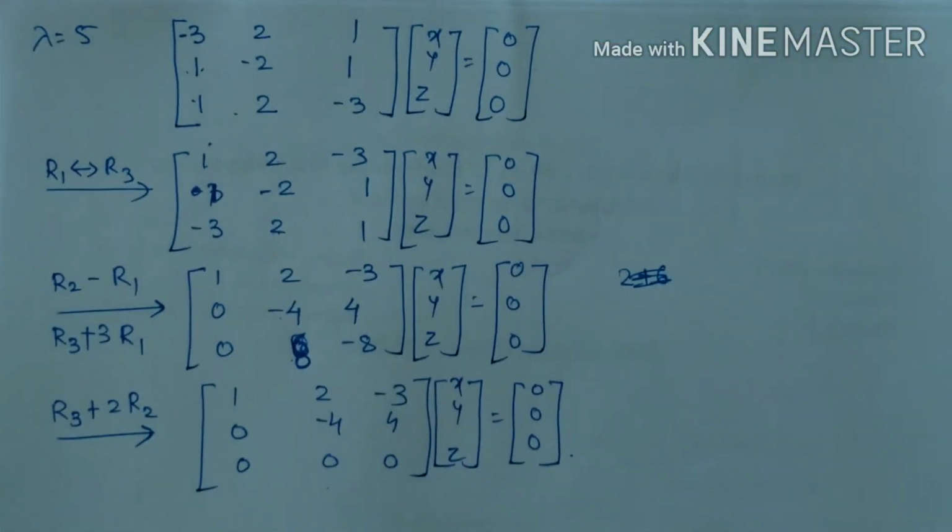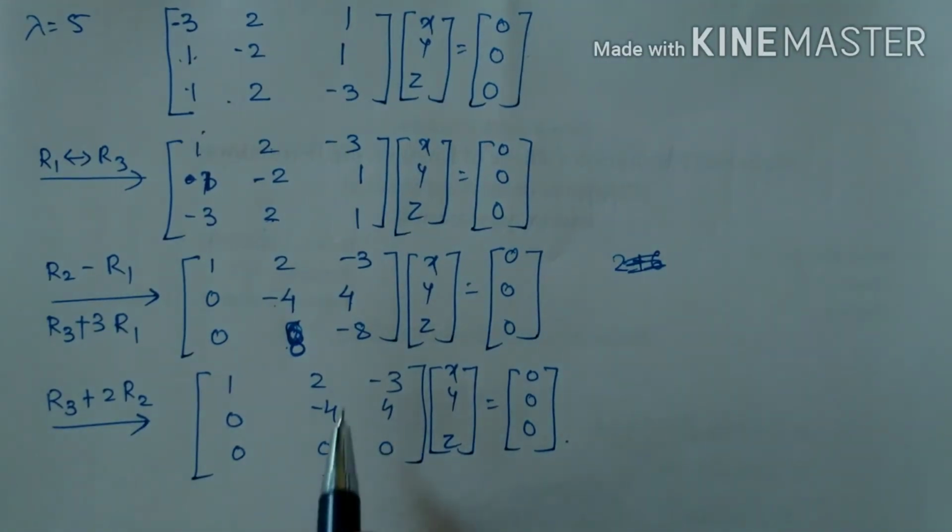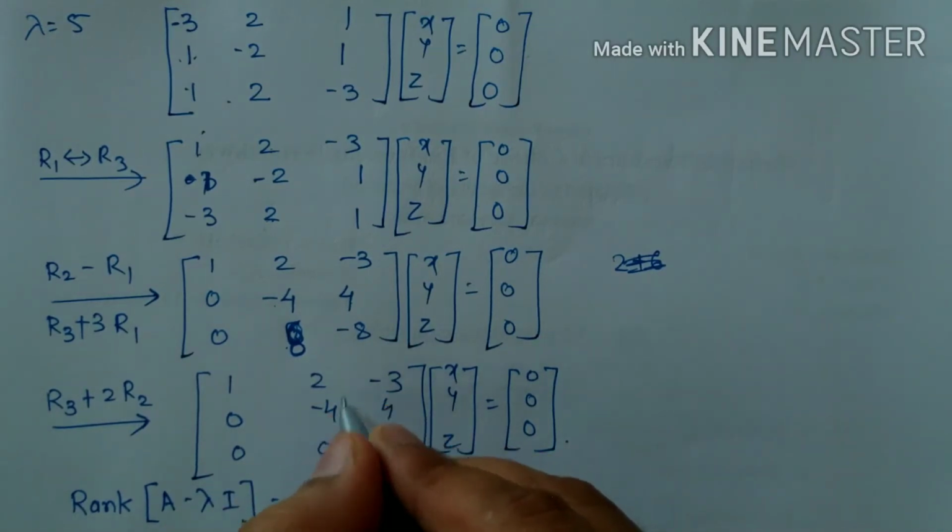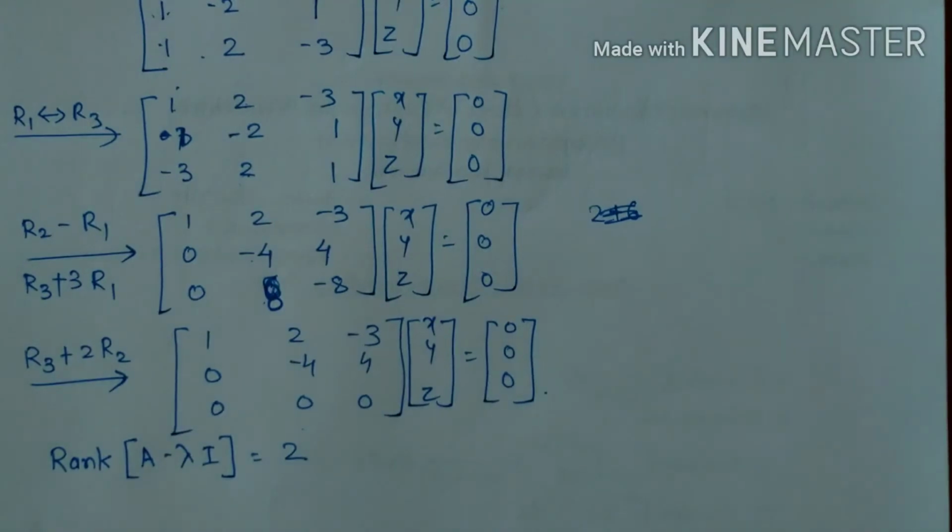I hope this is clear to everyone. Now further reduction is not possible because we are getting zeros at these three places. And once we get it, you can see here the number of zeros is more than the number of zeros present before this non-zero entry. So of course this is a row echelon form of a matrix. Hence we stop the process. Rank of A minus lambda I is 2 here because there are 2 rows having a non-zero entry.